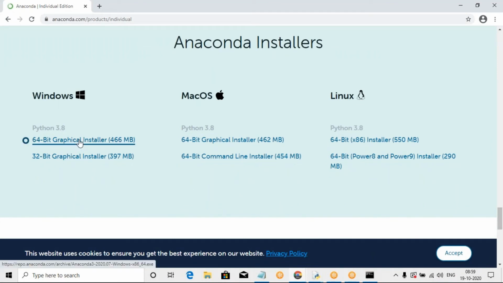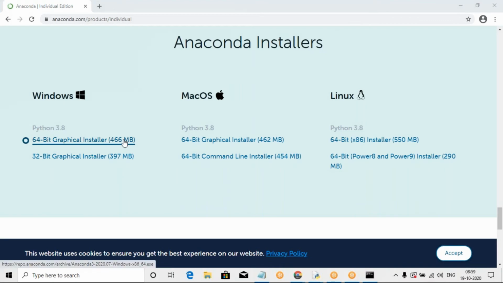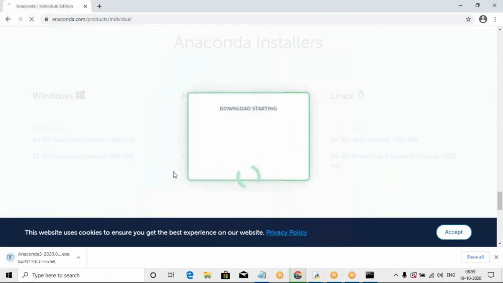After downloading, click it: Python 3.8 only, as 3.9 is not available up to here. The Windows version is either 64-bit or 32-bit. Here the 64-bit is 466 MB and the 32-bit is 397 MB. That is the only difference, in memory occupation and large volume calculations. Now you can install the 64-bit only. Click install, and Anaconda is downloaded within 2 to 3 minutes.